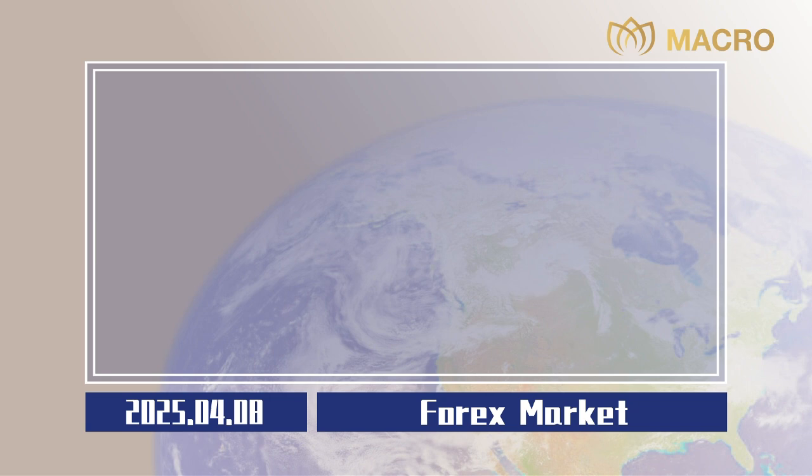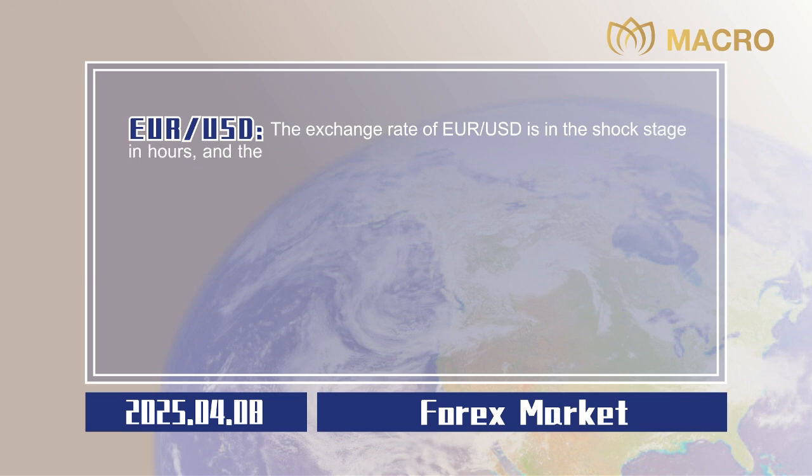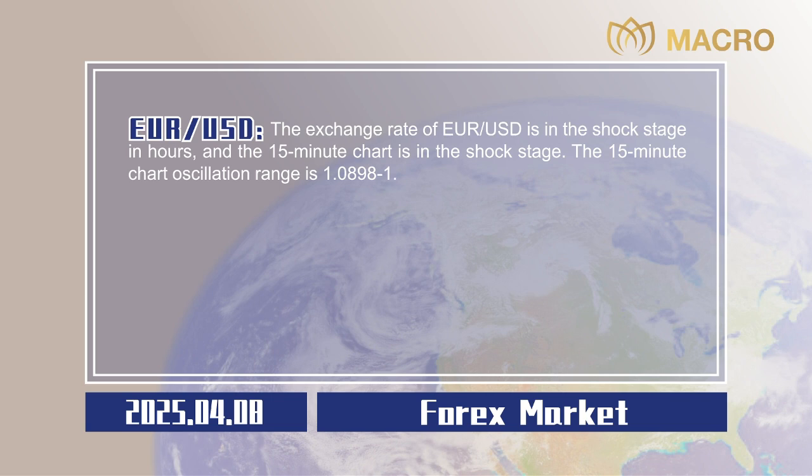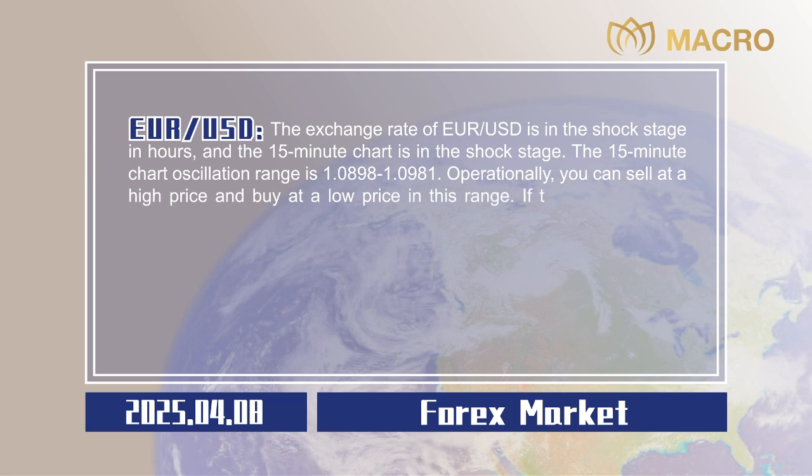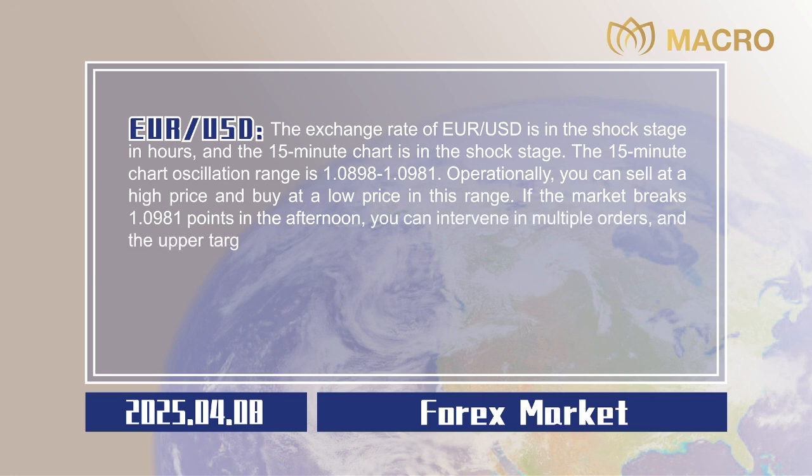Forex market. Euro to US dollar. The exchange rate of euro to US dollar is in the shock stage in hours, and the 15-minute chart is in the shock stage. The 15-minute chart oscillation range is 1.0898 to 1.0981. Operationally, you can sell at a high price and buy at a low price in this range. If the market breaks 1.0981 points in the afternoon, you can intervene in multiple orders, and the upper target can be seen at 1.1030 to